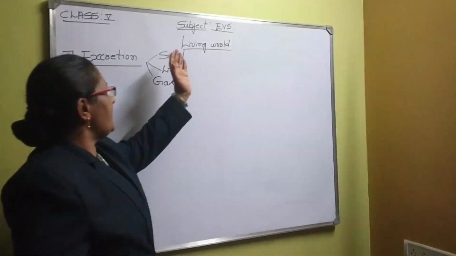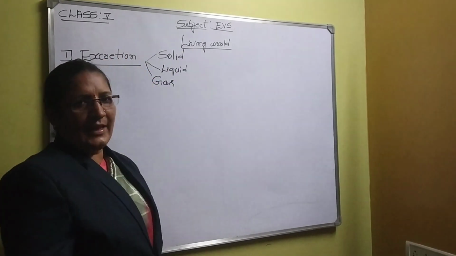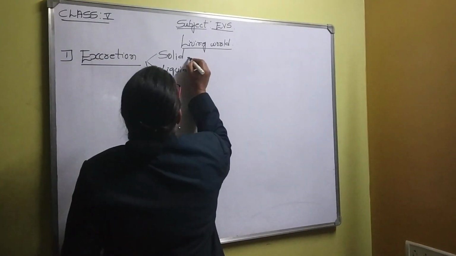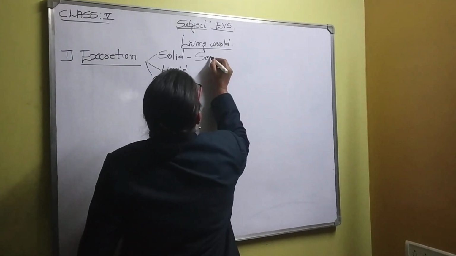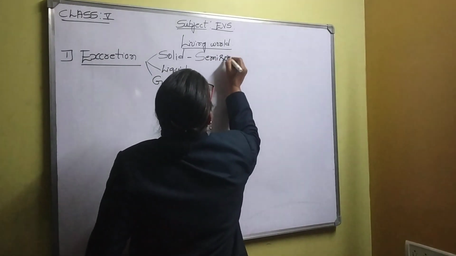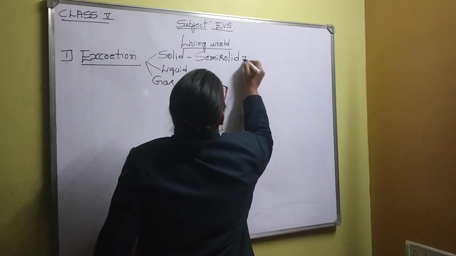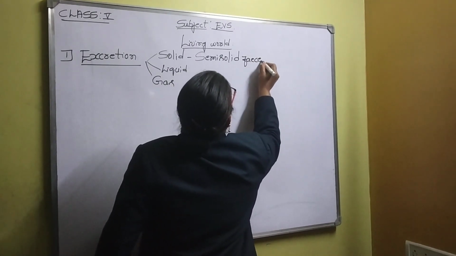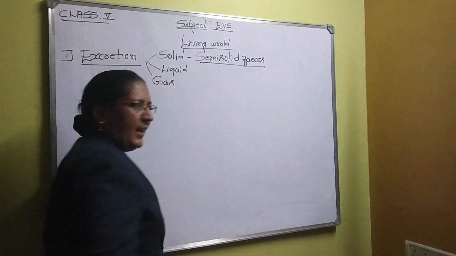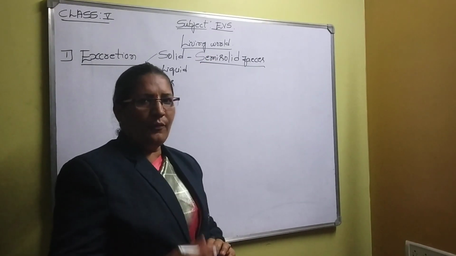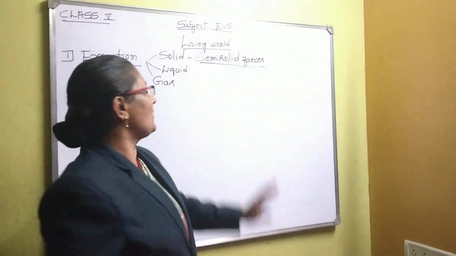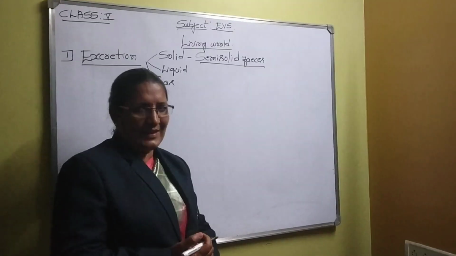Now I will explain the solid state of excretory product. The solid state of excretory product is semi-solid feces. What we remove, the undigested material from our body, is in the form of semi-solid. Semi means half. So it is not fully solid or fully liquid, that is called semi-solid feces.